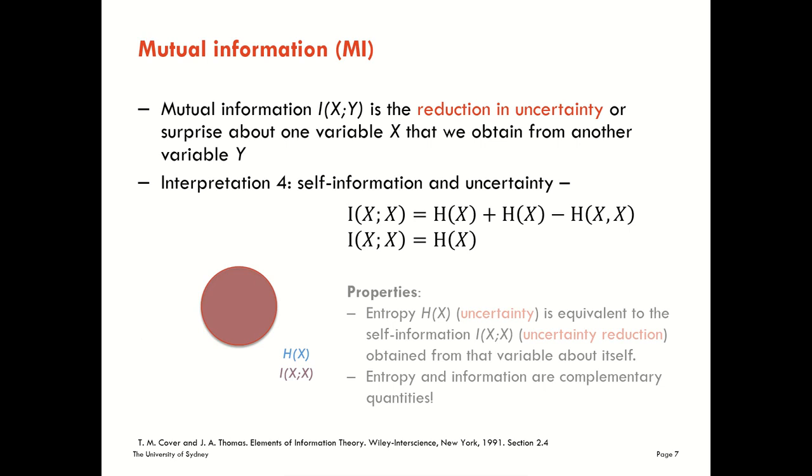And that's what's shown in the diagram there. So here then we see that the entropy about x, the uncertainty, is equivalent to the self-information, the uncertainty reduction, that is obtained from that variable about itself. So in this way, we see that entropy and information are complementary quantities, and that, as I say, is why we often use the terms entropy and information interchangeably, even though strictly speaking, we probably shouldn't do that. Okay?